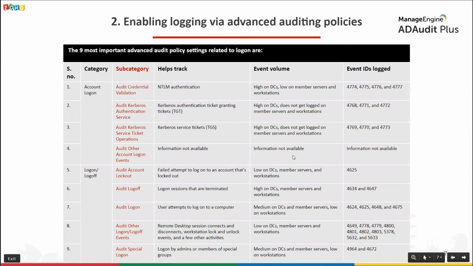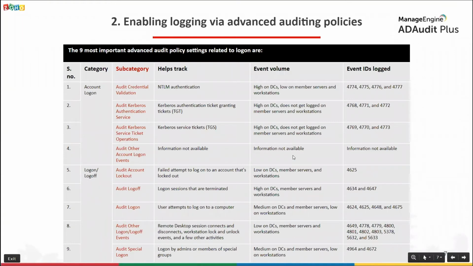And on the other, you need to keep an eye on the event volume that gets generated when a particular setting is enabled. If you do not plan well, if you rush and enable settings, you might miss out on logging critical activity, or on the other end of the spectrum, you might end up logging every activity, which will make it difficult for you to spot the critical ones.